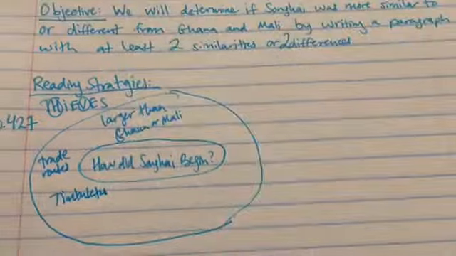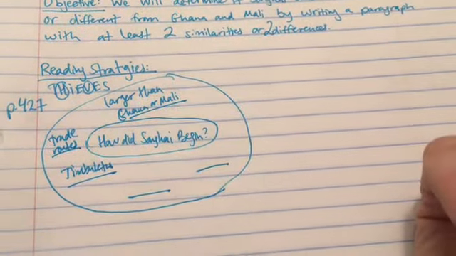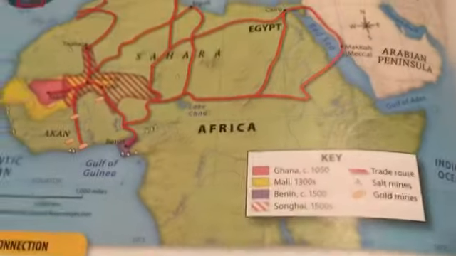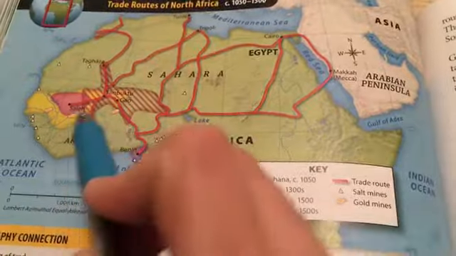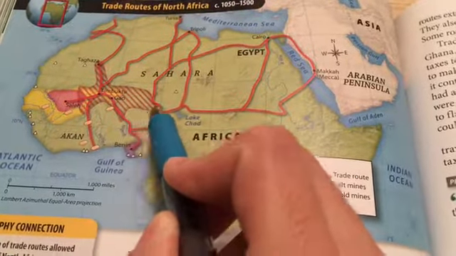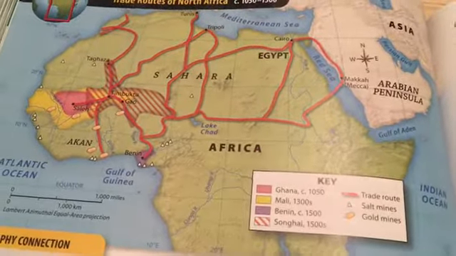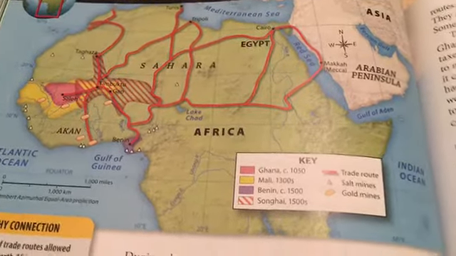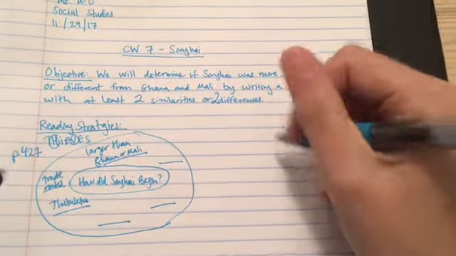And I want you guys to go ahead, and we did 3 together, and I want you to go ahead and add at least 2, maybe even 3 on your own. So you can go back to the map and think about, what else do you see here about Songhai that's important? What other cities do you see? What other resources is it close to? What else makes it similar or different to Ghana and Mali? In order to complete your THIEVES on your own, you can pause the video here, and when you're ready, you can move on to setting up your work for our CATCH.